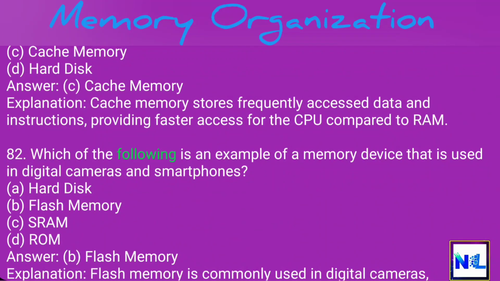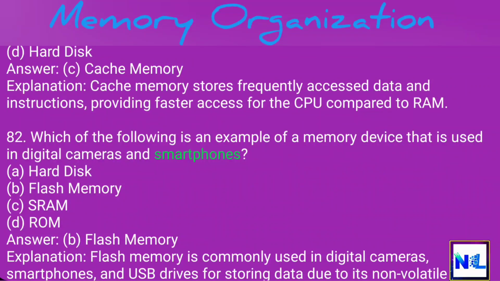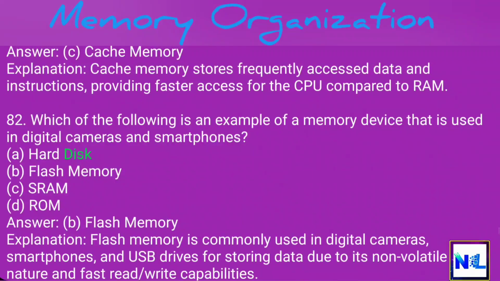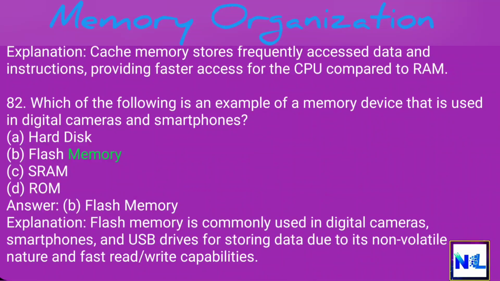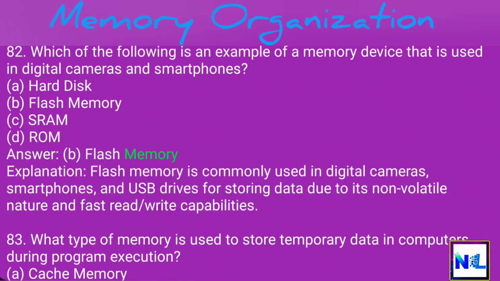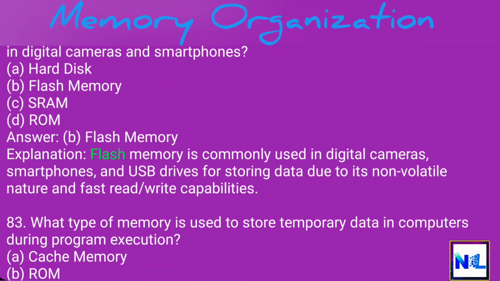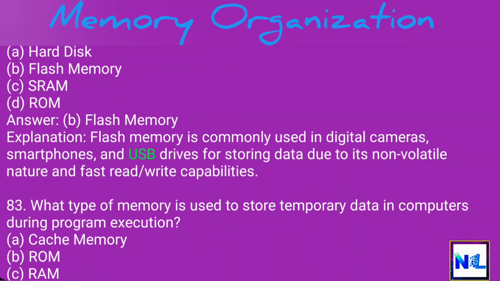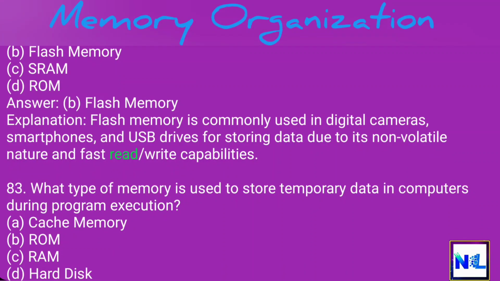82. Which of the following is an example of a memory device that is used in digital cameras and smartphones? A. Hard disk. B. Flash memory. C. SRAM. D. ROM. Answer: B. Flash memory. Explanation: Flash memory is commonly used in digital cameras, smartphones, and USB drives for storing data due to its non-volatile nature and fast read-write capabilities.